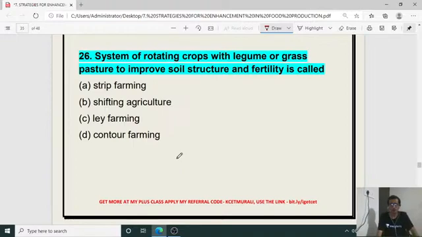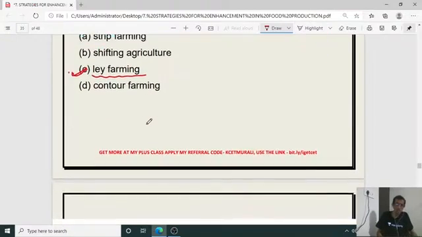Then the 26th question. The system of rotating crops with legume or grass pasture to improve soil structure and fertility is called what? What is the terminology for that? Options are strip farming, shifting agriculture, ley farming, contour farming. This is ley farming. The answer is C for the 26th. If you have any doubt, you can ask.